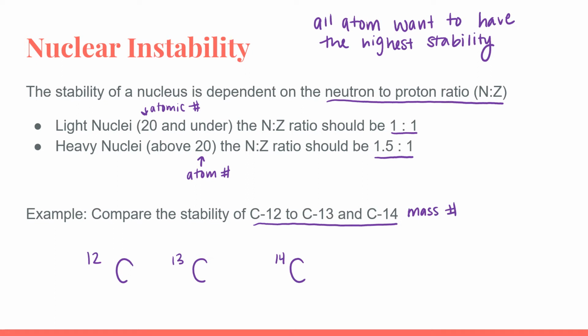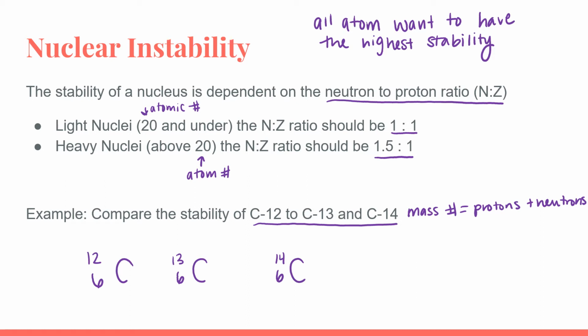So the mass number is equal to protons plus neutrons in an atom. And since we know we're looking at 3 atoms of carbon, we know that the atomic number, or the number of protons, has to be the same, and the atomic number of carbon is 6.